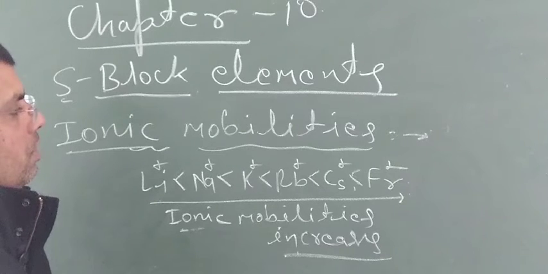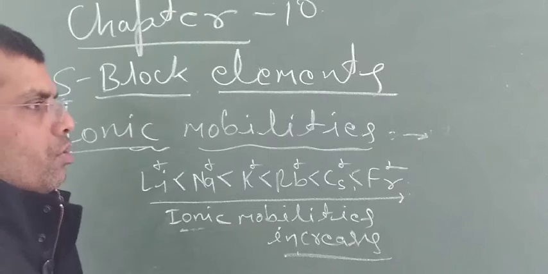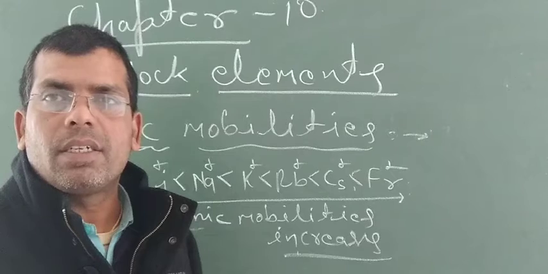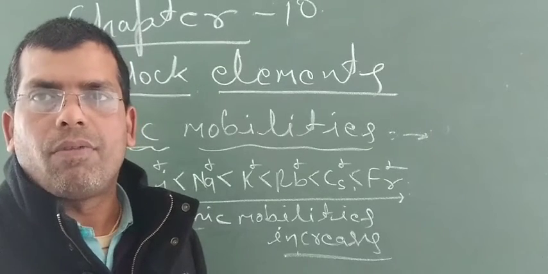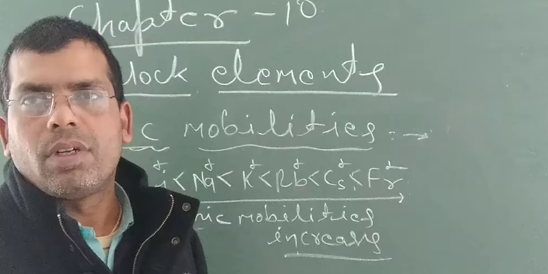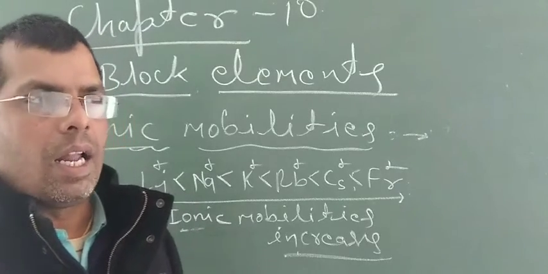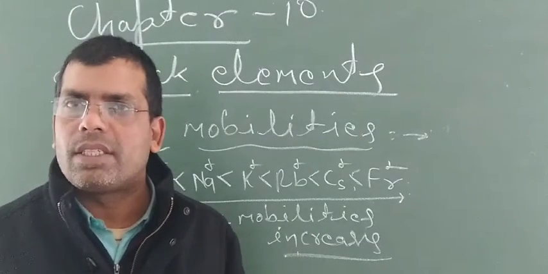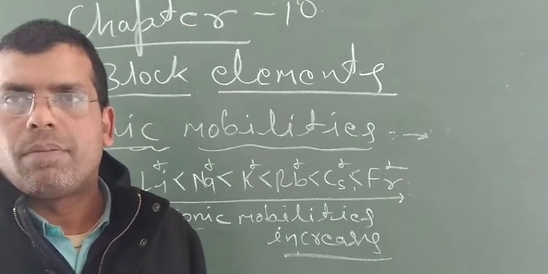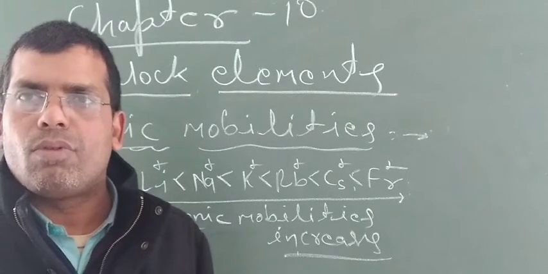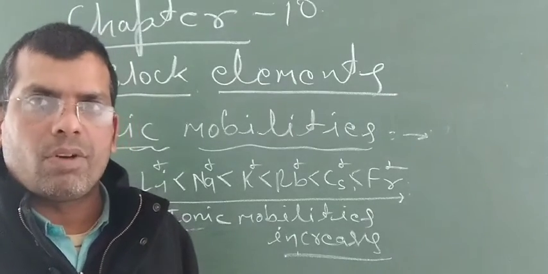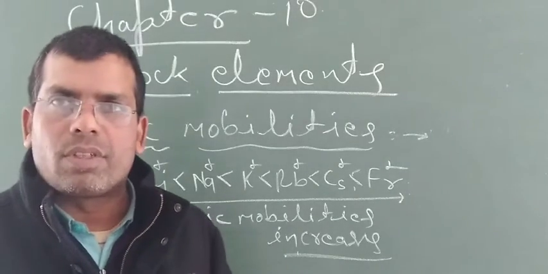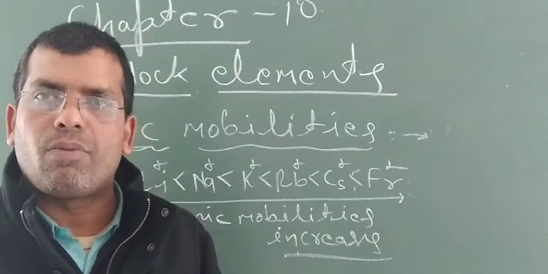And dear students, you should always keep in mind the polarizing power of alkali metals also, because alkali metals have a high polarization power due to the tendency to release electrons. So we will discuss polarizing power also.